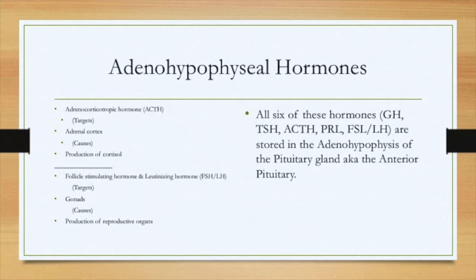Adenohypophyseal hormones. You have the adrenocorticotropic hormone, which is ACTH, that targets the adrenal cortex, causing production of cortisol. You also have the follicle stimulating hormone and luteinizing hormone, FSH and LH, which targets the gonads and causes production of reproductive organs. All six of these hormones, GH, TSH, ACTH, PRL, FSH, and LH, are stored in the adenohypophysis of the pituitary gland, also known as the anterior pituitary.